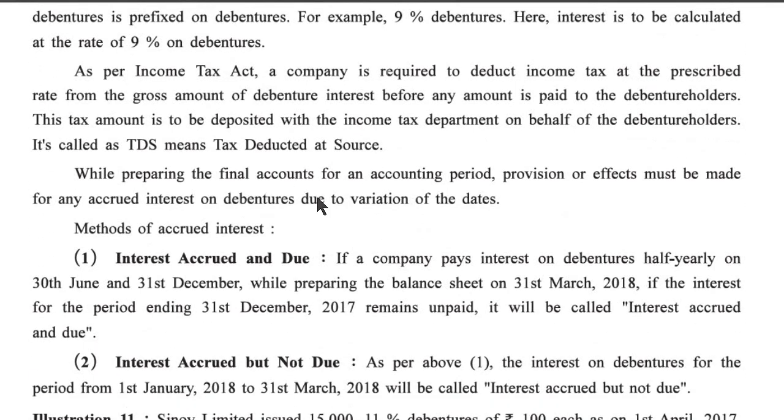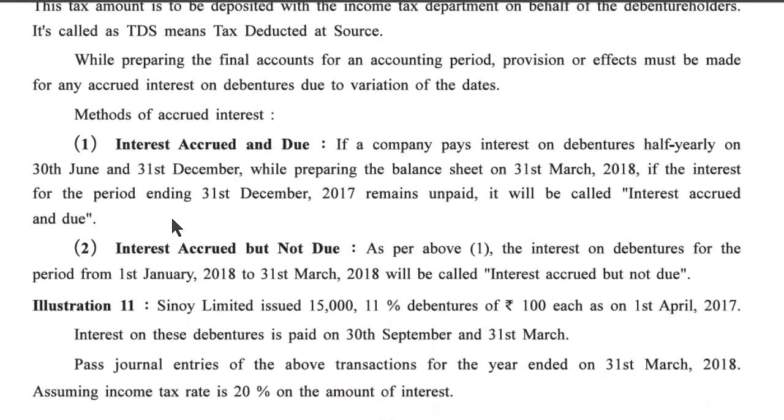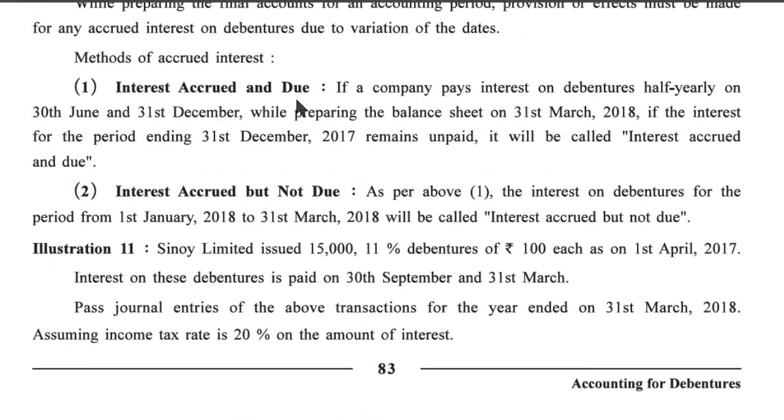While preparing the final accounts for an accounting period, provision or effect must be made for any accrued interest on debentures due to variation of the dates. Method of accrued interest. Interest accrued and due.